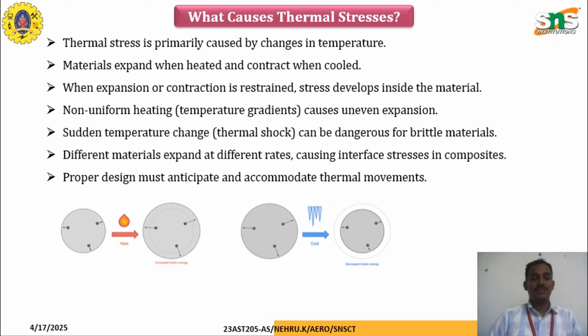The cause of thermal stress is primarily the change in temperature in the material. Material expands when heated and contracts when it's cold. When expansion or contraction is restrained, stress develops inside the material. Non-uniform heating, like a temperature gradient, causes uneven expansion. Sudden temperature changes due to thermal shock can be dangerous for brittle material. Different metals expand at different rates, causing interface stresses in composites. Proper design must anticipate and accommodate thermal movements.